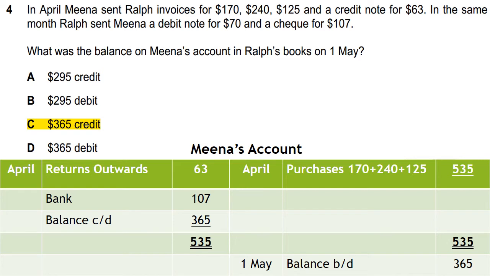And Ralph paid Meena $107 with a check, and the remaining balance will be 365. This will be a credit balance. It will be the liability of Ralph and the asset of Meena. And the 70 debit note will not be included in this account, because when the supplier accepts this debit note, then it will be included in the books of accounts.